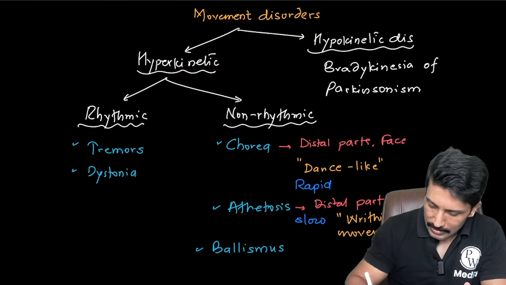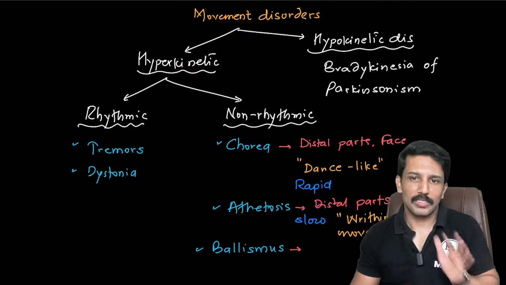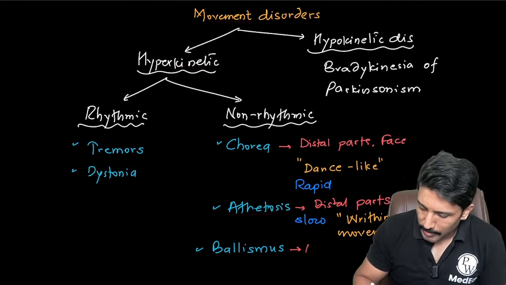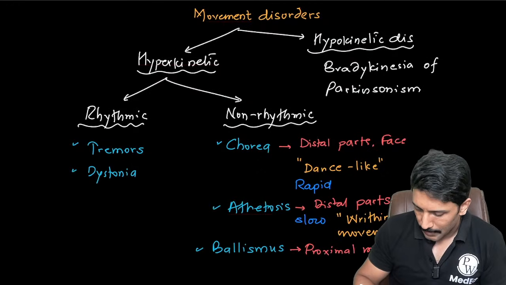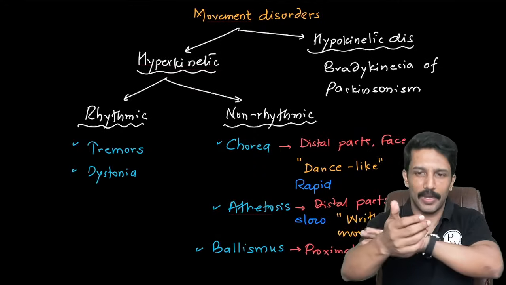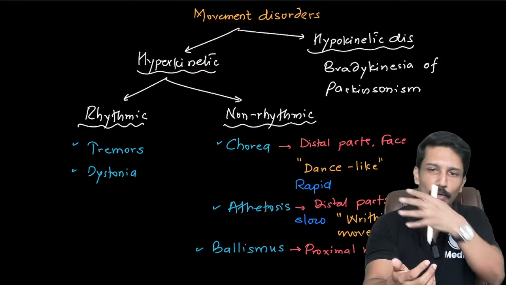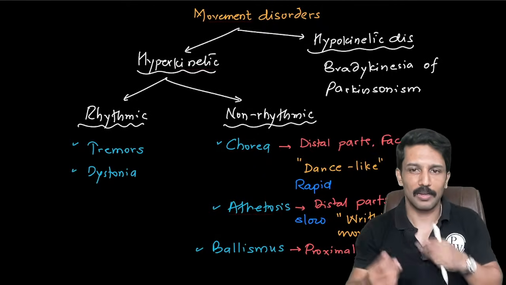And now how do I describe Ballismus? The best way to describe Ballismus, again remember, Ballismus predominantly affects the proximal muscles rather than distal. So the movement is not going to happen in the small joints of the hand or forearm. The movement is mainly going to happen in the proximal group of muscles, like the shoulder girdle muscles and arm muscles.